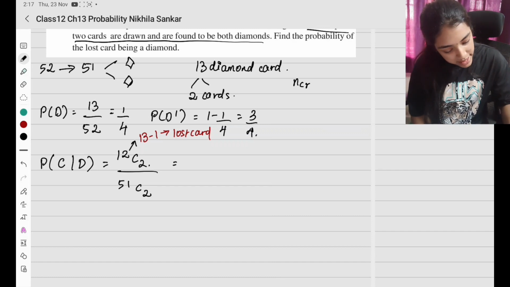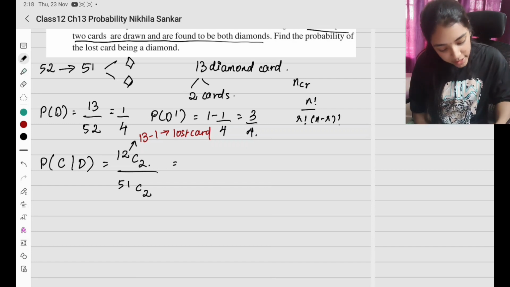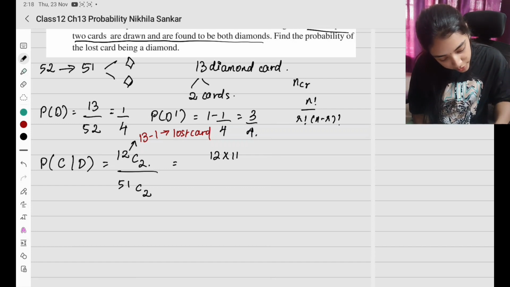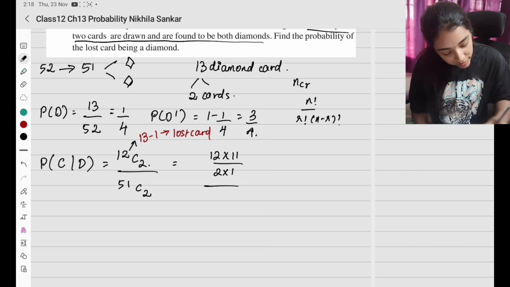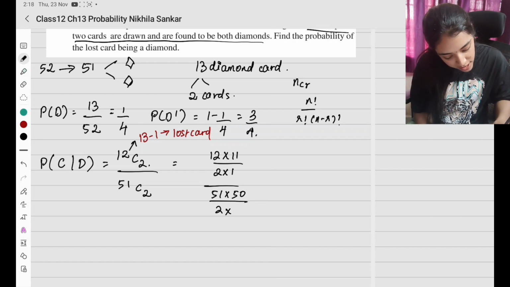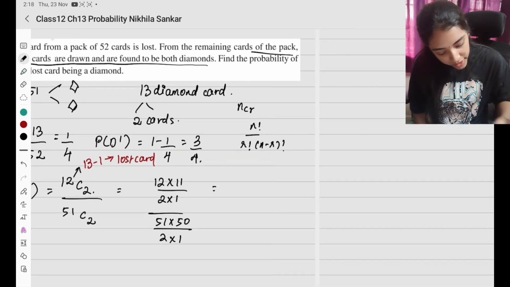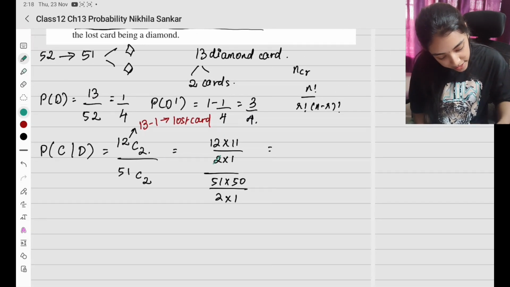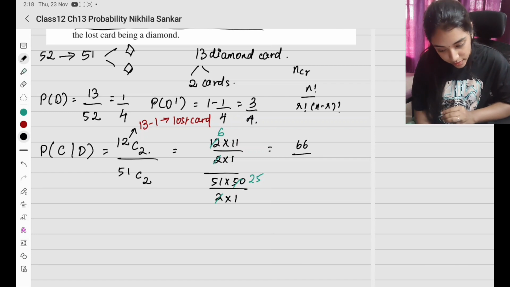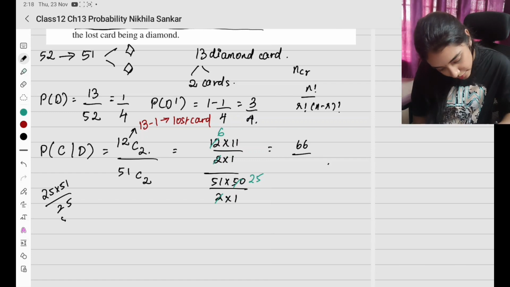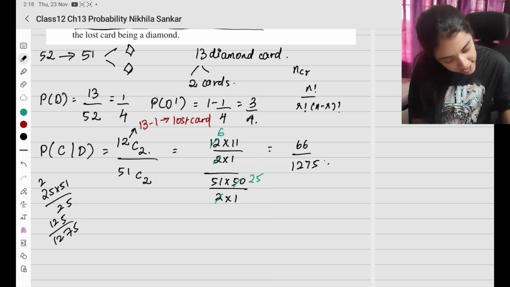Remember permutation: nCr is n factorial divided by r factorial times (n minus r) the whole factorial. So what will we have here? 12 factorial, so 12 into 11 divided by 2 into 1, the whole divided by 51 into 50 into 49 factorial, that will cancel, times 2 into 1. So what do I have? In the numerator and denominator, I can cancel the 2. So basically I have 2 sixes are 2 25 times. So in the numerator, 6 elevens are 66, divided by 25 into 51, which is 1275.